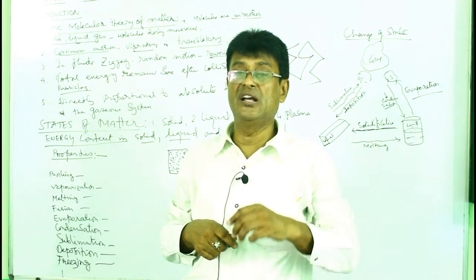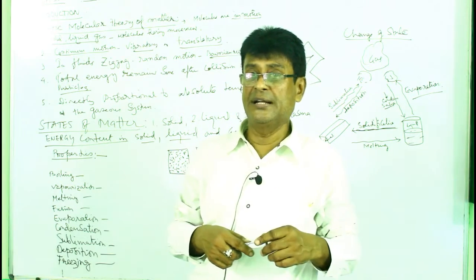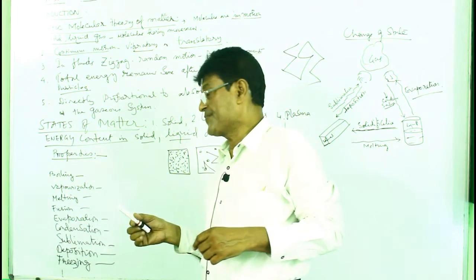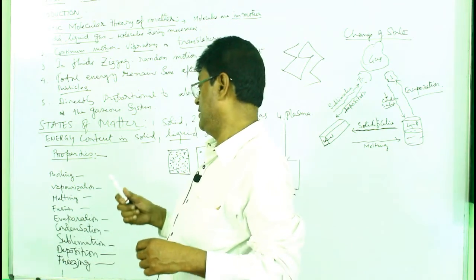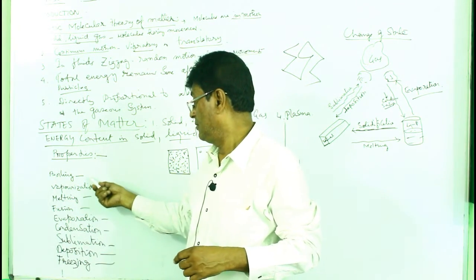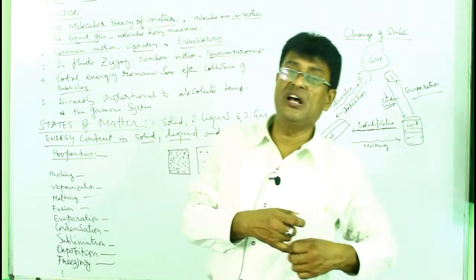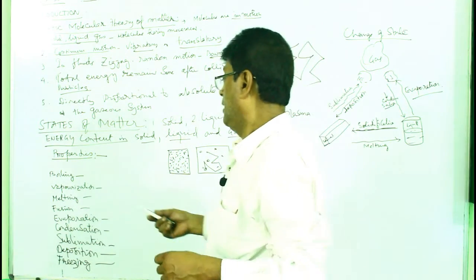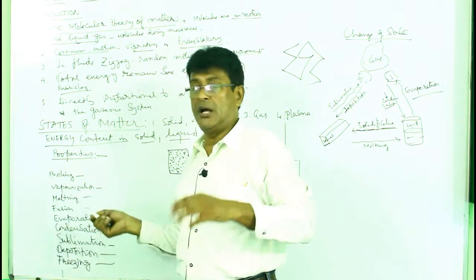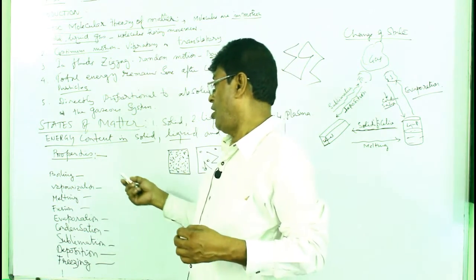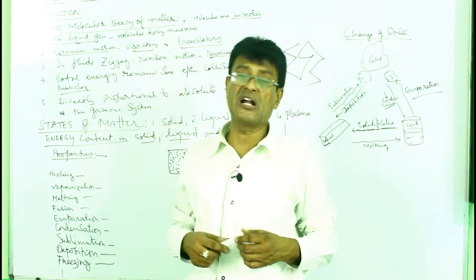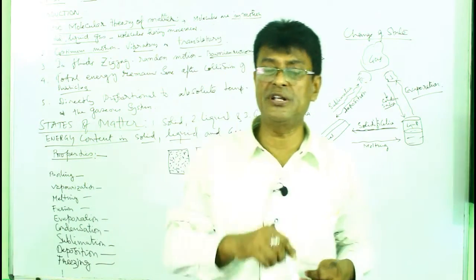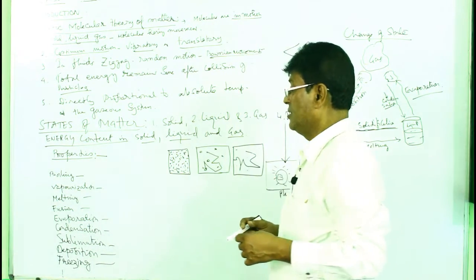So it is known as the boiling point, and the process is known as boiling, and the cause is the change of temperature. The boiling point, as I explained, of water is 100 degrees Celsius.